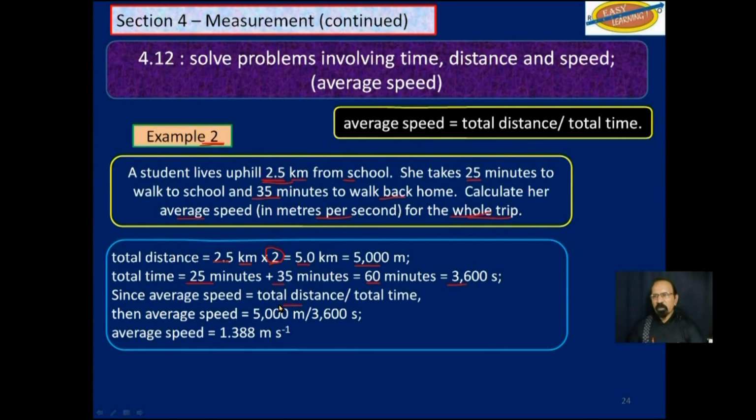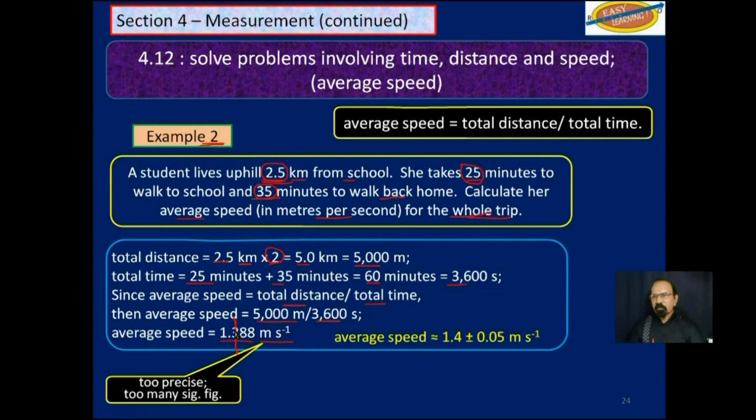So average speed will be total distance over total time. We have the total distance here in meters. We have the total time in seconds. Divide those two and we get 1.388 meters per second. You know that is too precise. It has too many significant figures. So let's see, we have 2 significant figures there, 2 significant figures there, 2 significant figures here. Our answer can only have 2 significant figures, so we need to round off where that 3 is. So we get 1.4 plus or minus 0.05 meters per second.